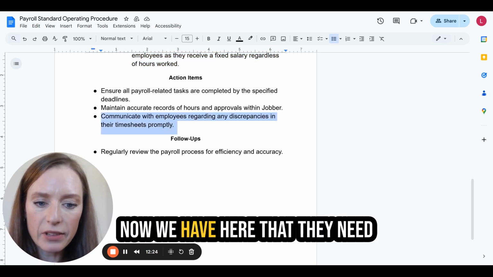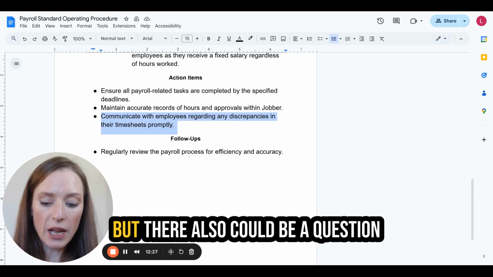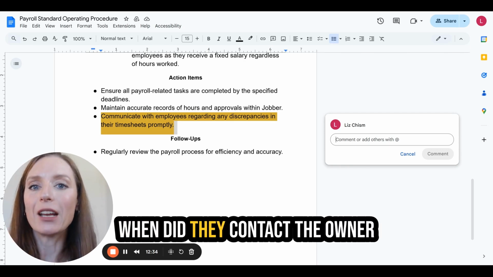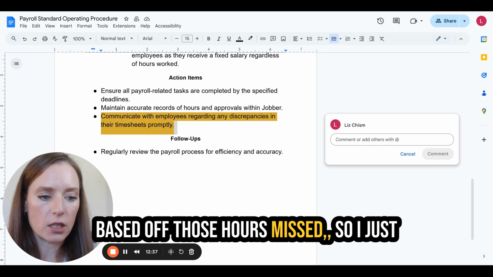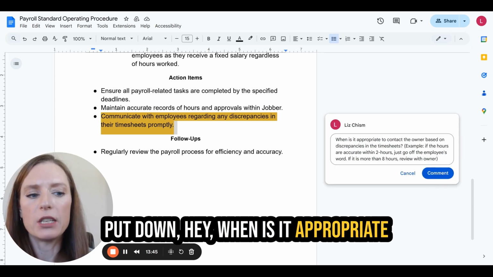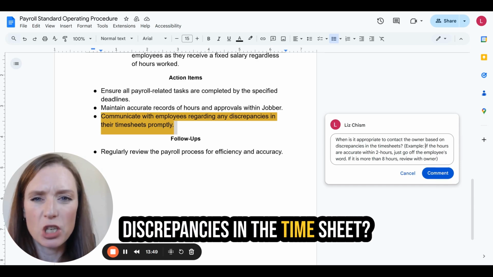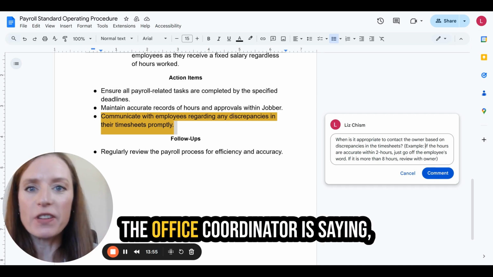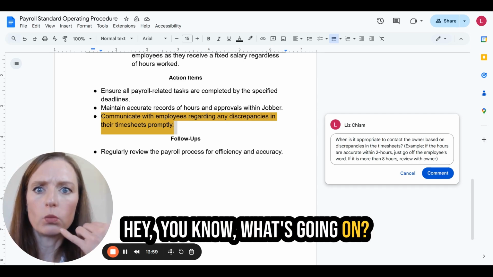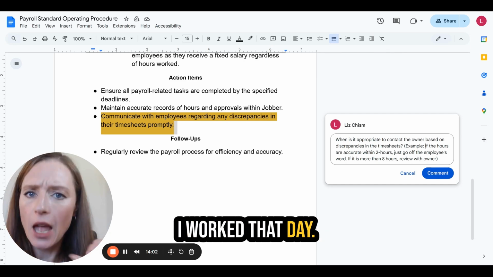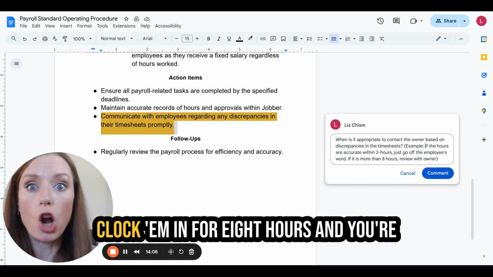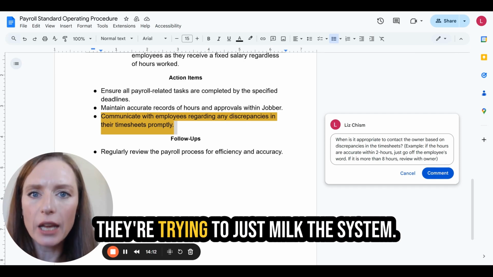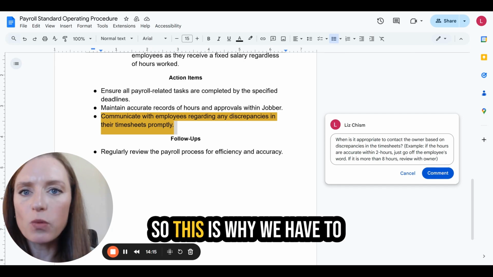This is pretty good. Now we have here that they need to communicate with employees, but there also could be a question of, let's say an employee missed a certain amount of hours. When do they contact the owner based off those hours missed? So I just put down, hey, when is it appropriate to contact the owner based on discrepancies in the timesheet? Let's say there are employees that are constantly not clocking in, and then the office coordinator is saying, hey, what's going on? Like, did you work this day? Oh, yeah, I worked today. How many hours? Oh, yeah, 8 hours. And then they just clock them in for 8 hours, and you're paying 8 hours. And maybe they actually only worked 2 or 3, and they're trying to just milk the system. So this is why we have to have safeguards in place.